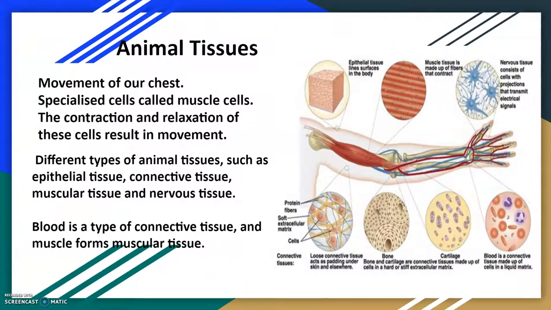Hi, today we'll talk about animal tissues. When we breathe, we can actually feel the movement of our chest. And how do these body parts move? For this, we have specialized cells called muscle cells, and the contraction and relaxation of these cells result in the movement.